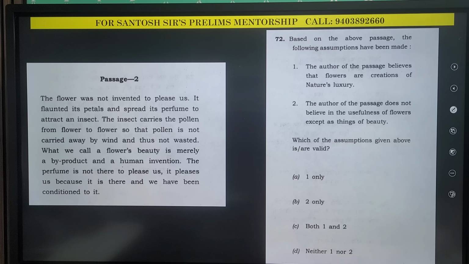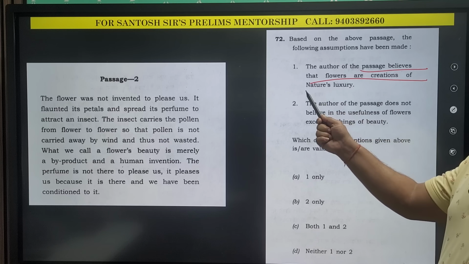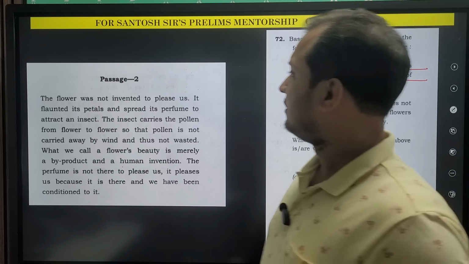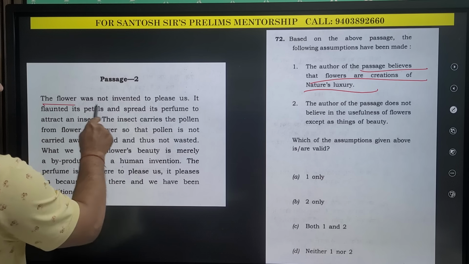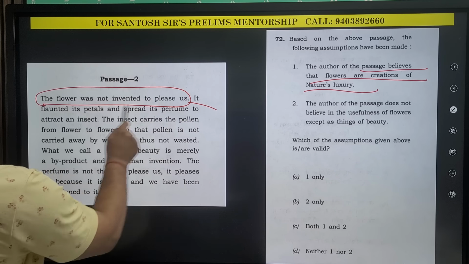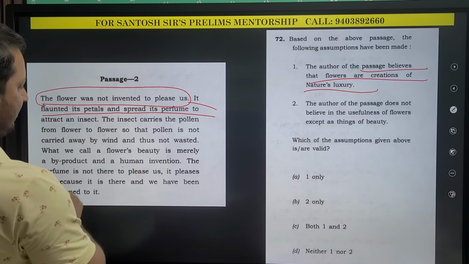Let me see how many of you can answer this question. Again, a very small passage is mentioned and assumption based questions are there. The author of the passage believes flowers are creation of nature's luxury. Flowers are not invented to please us. It flaunted its petals and spread its perfume to attract insects.